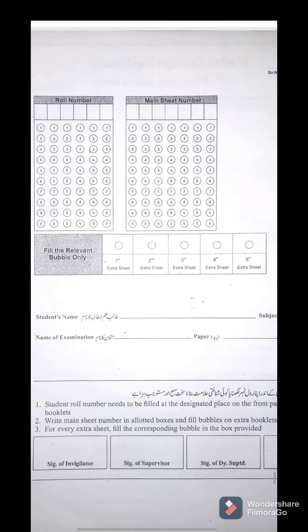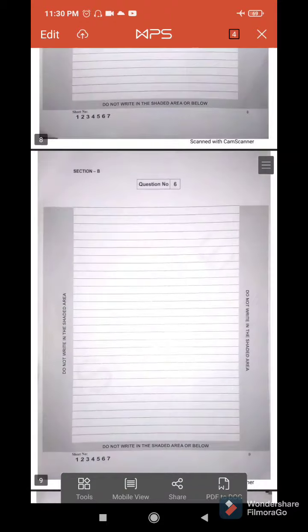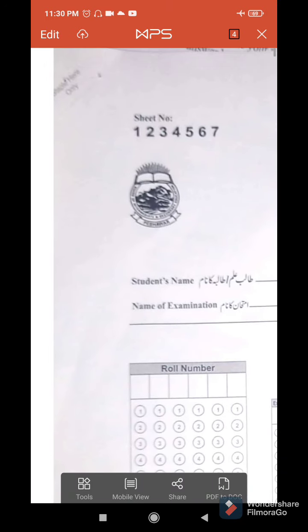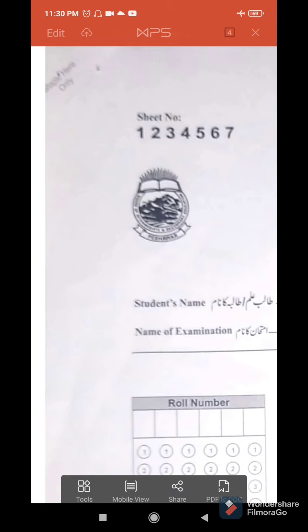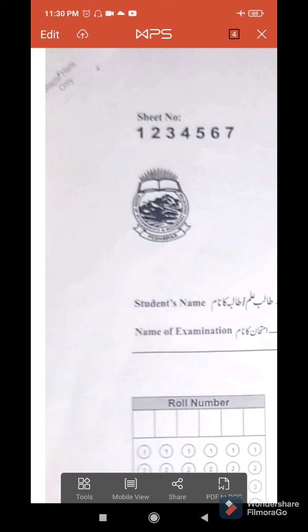And here you have to write your name, subject, name of examination, paper, date, everything. Okay, so this is about the extra sheet. And when you are done with your paper, you have to attach these extra sheets here with the main sheet. Okay, and where you have to staple the paper, it is not visible here, but it's written staple here only, right? Staple here only. Other than this part, you cannot staple the paper.